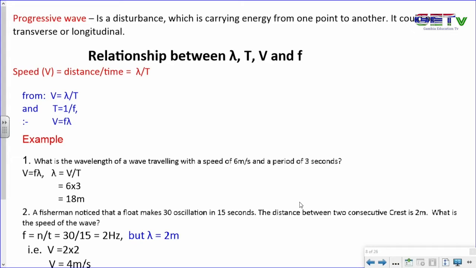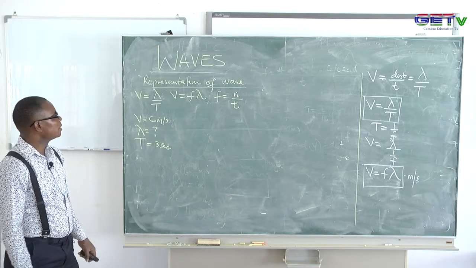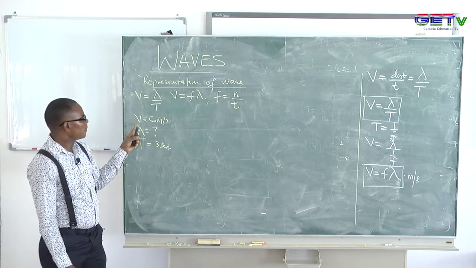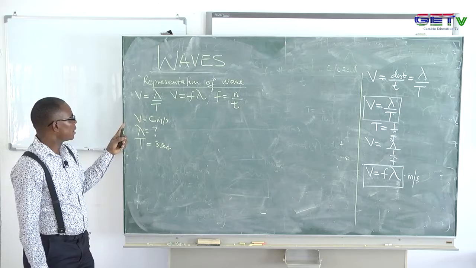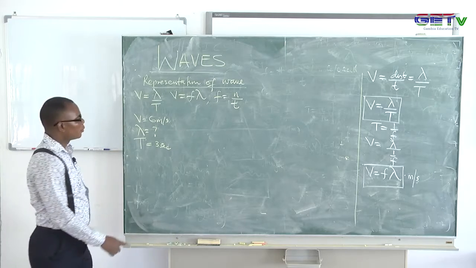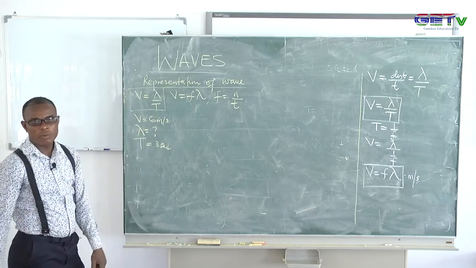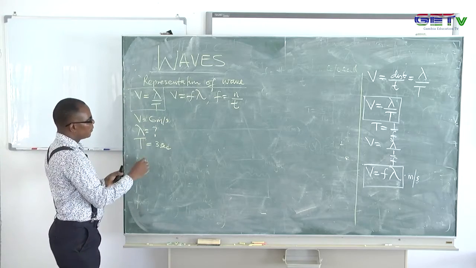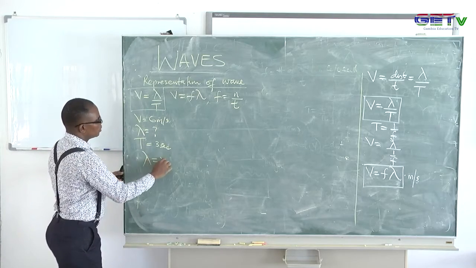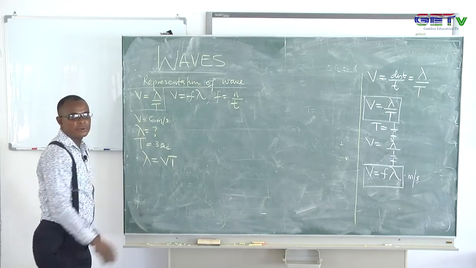Remember, this is the period of the wave, it's not the time. But there's a link between the wavelength, the speed, and the period of the wave. So now we can link up this equation and find the wavelength, which is V times T, if I use my equation here.